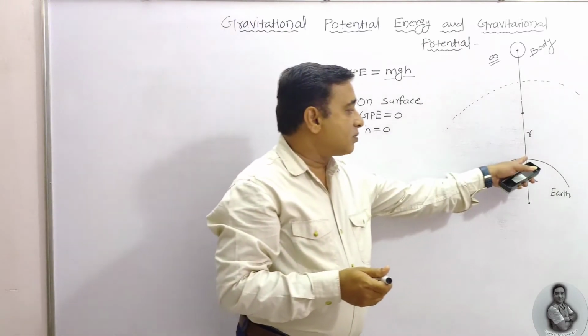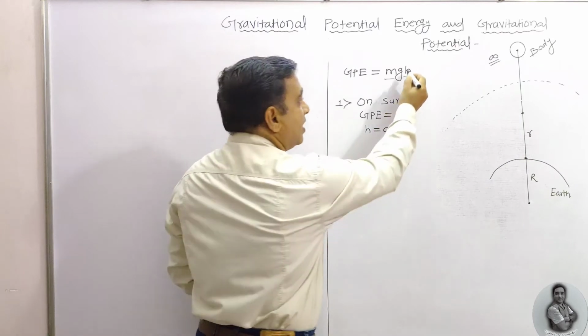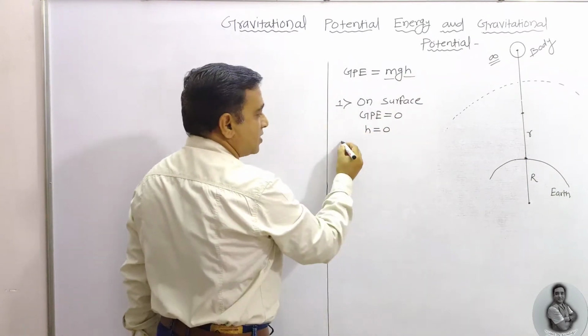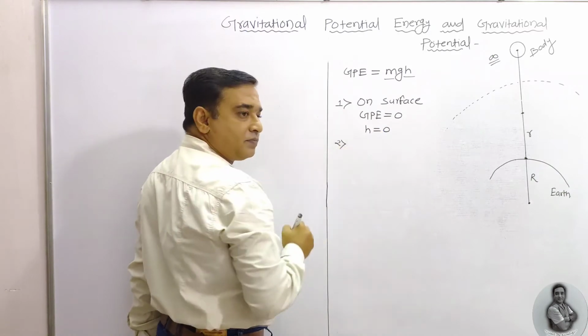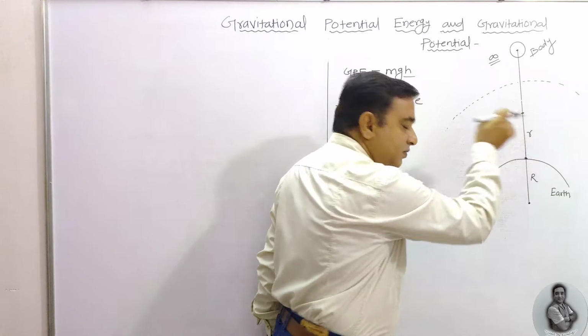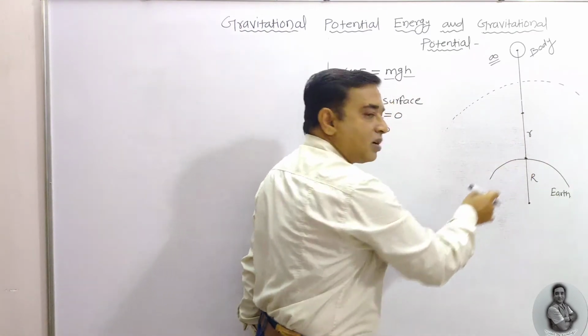Height on the surface of the earth is equal to 0, and if height is 0, 0 multiplied by any quantity is 0. Second, this is the radius of the earth.